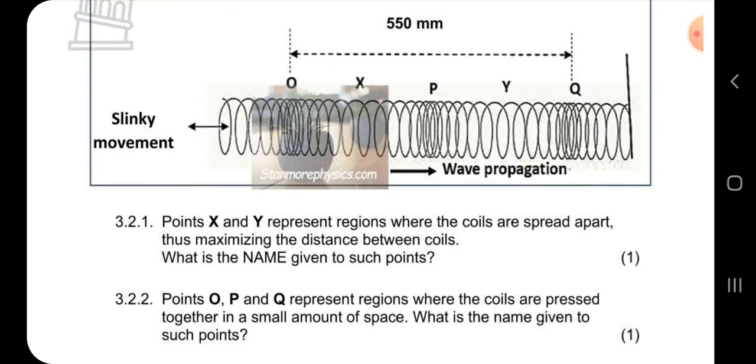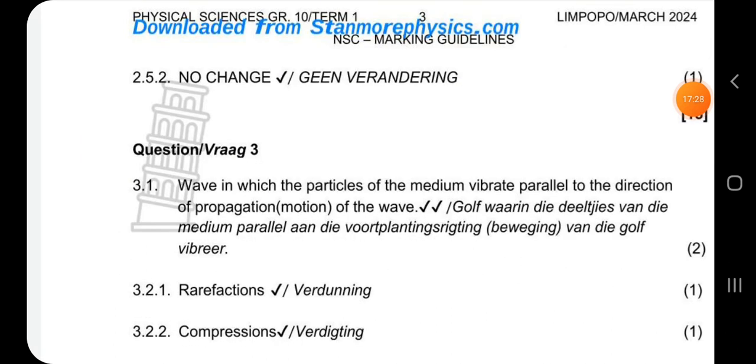Where the coils are spread apart, we call them rarefactions. Where they are spread apart is rarefactions. I'm just writing here so that you can see it. I hope you're familiar with it and you see it in class. You've talked about it with your teacher.